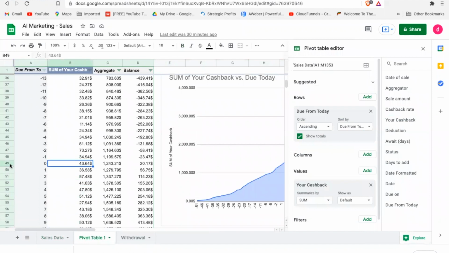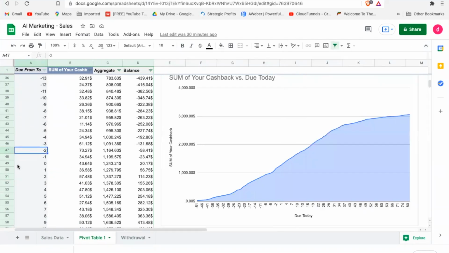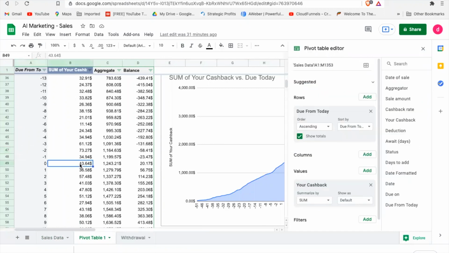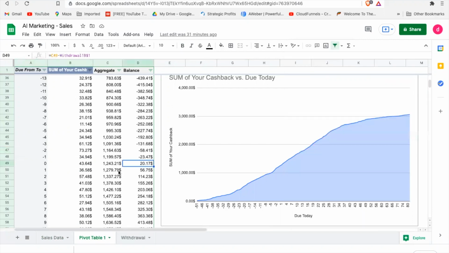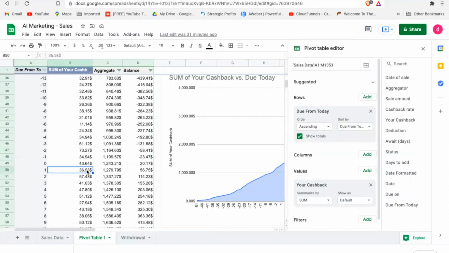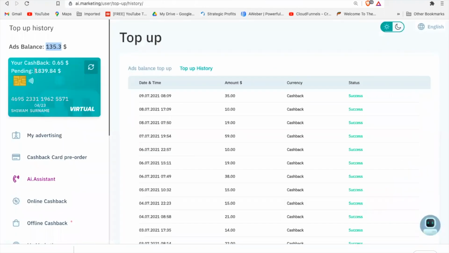So as on date, 0th is my as on day today. This is tomorrow, day after tomorrow. This is yesterday, day before yesterday, and so on and so forth. So this is what I look at. For example, as I was mentioning, as on today I will be earning $43. Out of that, some amount I've earned, $20 is remaining. Tomorrow I'll be earning $36. So out of this 1800, whatever the amount was, 1839, this is what gives me an idea.